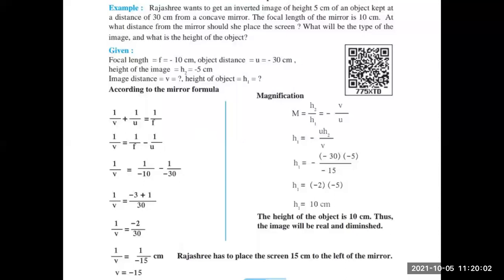Okay, so focal length f is minus 10 centimeter. Object distance u is minus 30 centimeter. Height of the image h2 equals minus 5 centimeter. Image distance is v, which we have to find. Height of the object is h1. So why are these minus signs there? These minus signs are there according to Cartesian sign conventions.